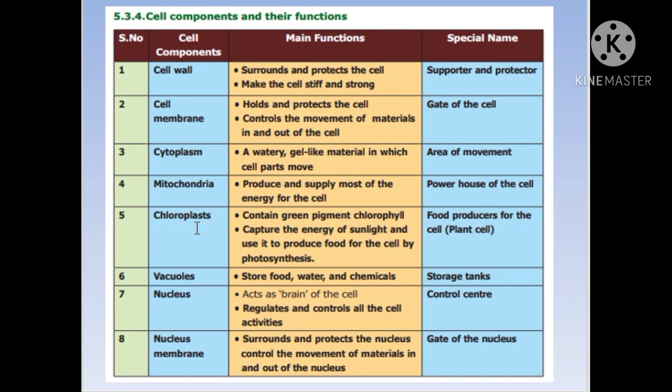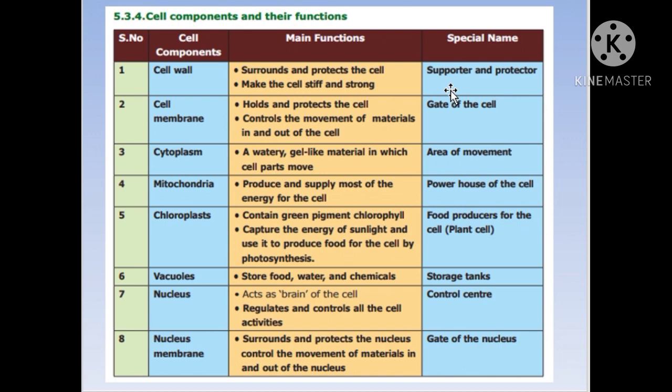The first and important component of a cell is the cell wall. It is especially called by the name supporter and protector. How is it supportive in function? It is the cell wall that surrounds and protects the cell, and it gives a definite shape and rigidity to the cell, and it is also a protector. It acts as a barrier by which any unwanted substance cannot enter or cannot come out of the cell. That is the main important function of the cell wall.